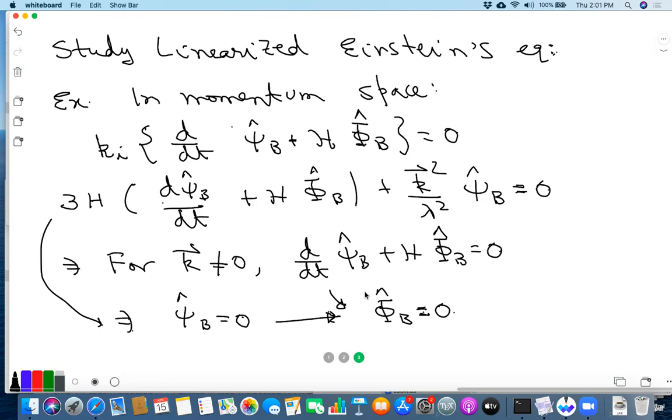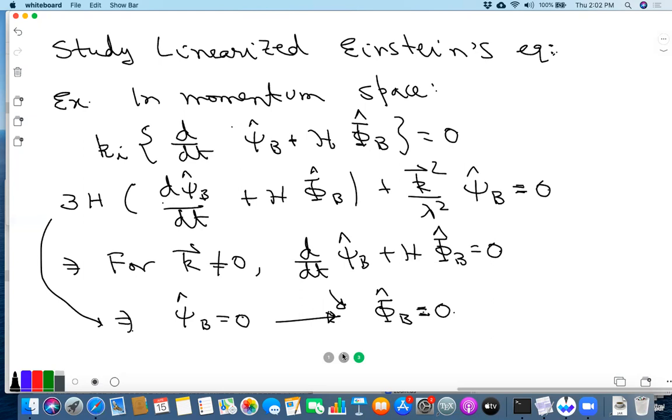But which 2, we cannot say from the start. It could be possible that 2 components of the vector mode survive and everything else gets gauged away. Even this division into vector, scalar, and tensor is specific for certain backgrounds. Right, because they have SO(3) isometry. If you didn't have SO(3) isometry, then even this division doesn't quite make sense. So we need to work component by component. Exactly. Yeah. Okay.